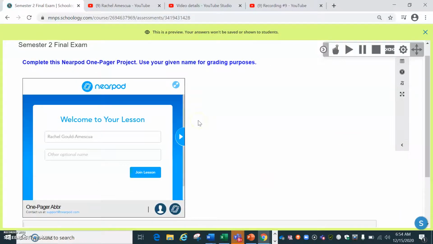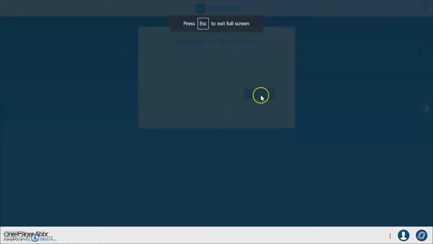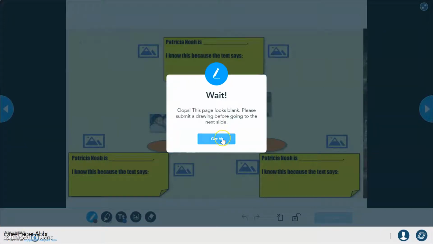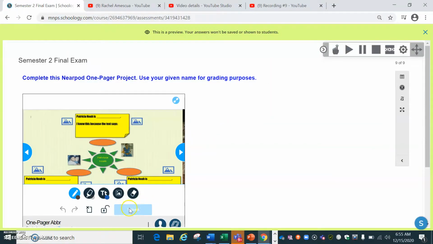Here is your Nearpod one-pager project. So you want to maximize with this button, put your name in. So what you're going to do is fill in these sentence frames. You'll choose a word to go with each sentence frame, and then you will add pictures. Your tools are down here. When you're done, minimize and submit.